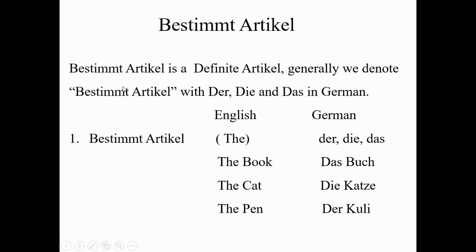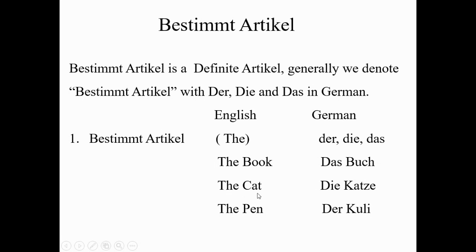First is the bestimmt article. The bestimmt article is a definite article, and generally we denote it with der, die, and das in German. Like in English you say "the book," and in German we say das Buch. Why das Buch? Because the gender of book is neutral, and we show neutral by das in German.